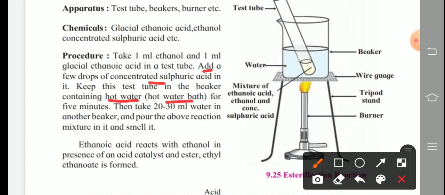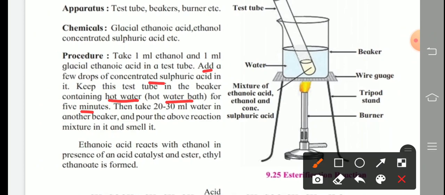Hot water bath, that is called, for 5 minutes. Then take 20 to 30 ml water in another beaker and pour the above solution from the test tube and smell it. You take the smell.